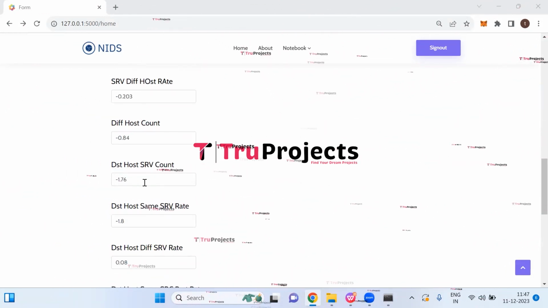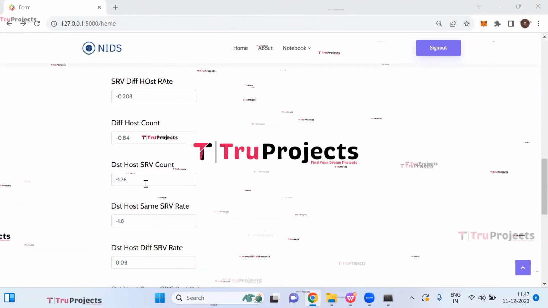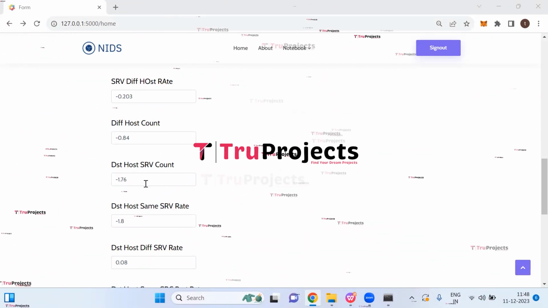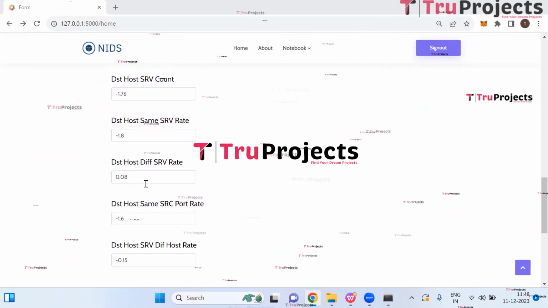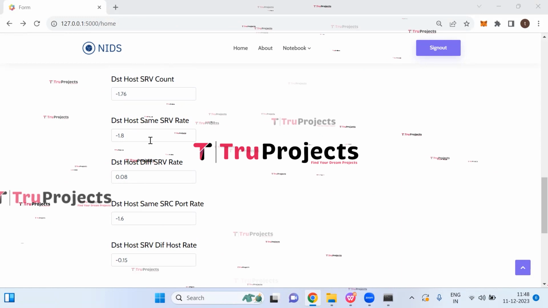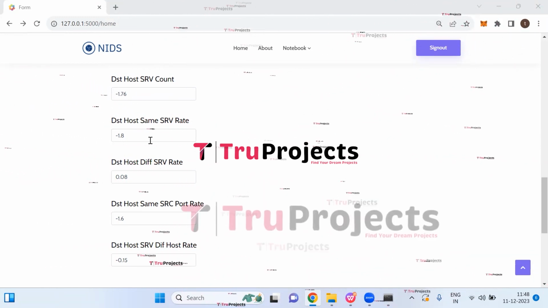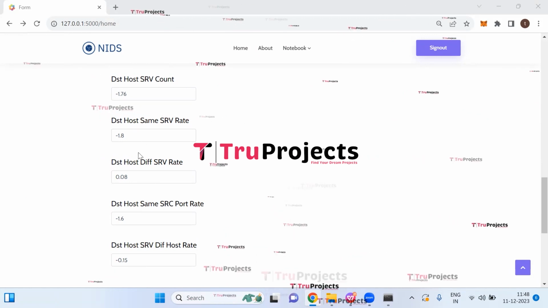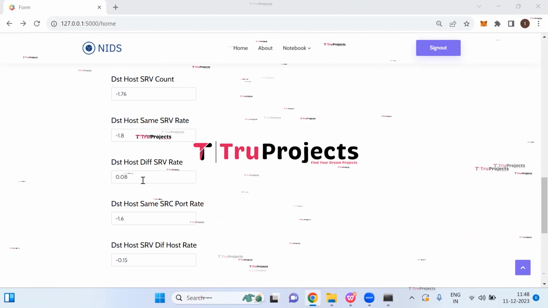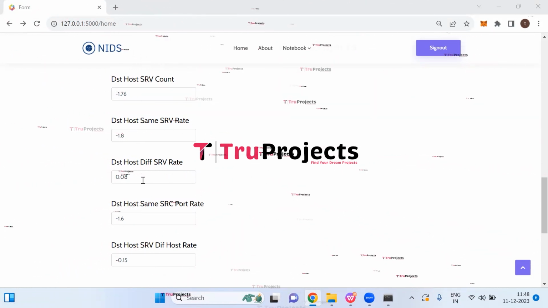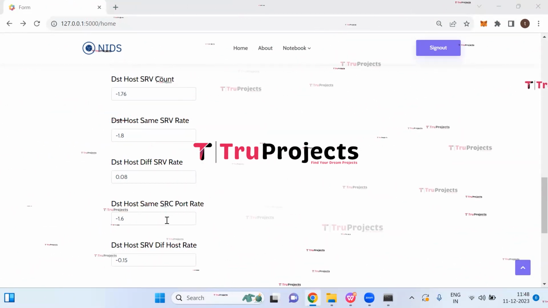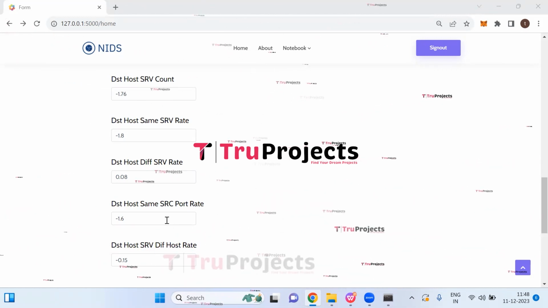DST host SRV count is minus 1.76, tallies the count of connections to the same service by the destination host. DST host same SRV rate is minus 1.8, computes the rate of connections to the same service by the destination host. DST host different SRV rate is 0.08, determines the rate of connections to different services by the destination host. DST host same SRC port rate is minus 1.6, measures the rate of connections using the same source port by